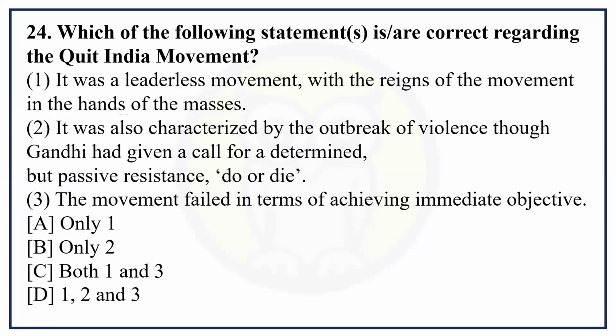Which of the following statements are correct regarding the Quit India movement? It was a leaderless movement with the reins of the movement in the hands of the masses. It was also characterized by the outbreak of violence, though Gandhiji had given a call for a determined but passive resistance, do or die. The movement failed in terms of achieving its immediate objective. So all these three are correct, 1, 2, and 3. All statements are correct.